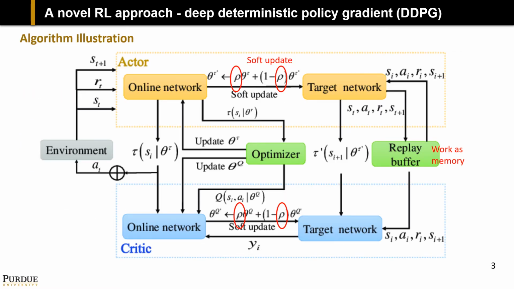The DDPG algorithm is based on model-free and off-policy RL techniques. Meanwhile, a deep neural network is used for function approximation. As shown in the figure, DDPG consists of two networks. The critic network's input is action and observation, and the output is the value of the state-action pair, which is Q(s,a) here.